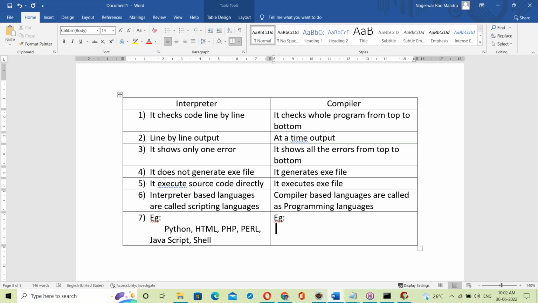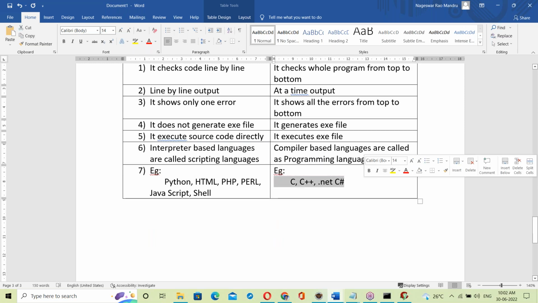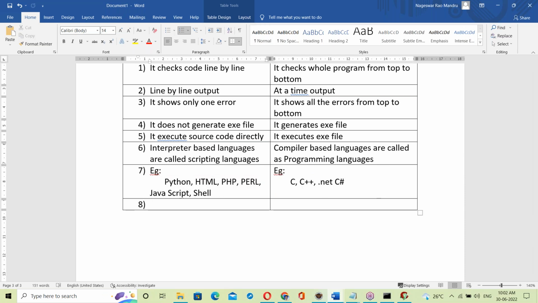Programming language examples: C language, C++, .NET, C#. These are programming languages. These three are compiler-based languages. These are compiler-based, and those are interpreter-based languages. Correct? Now, a simple conclusion here.